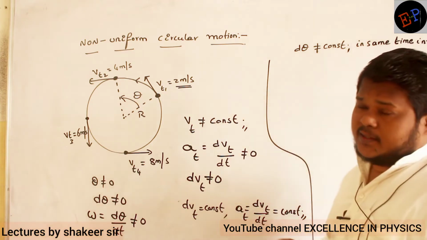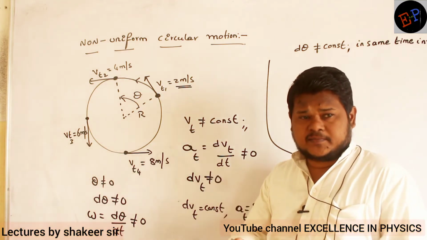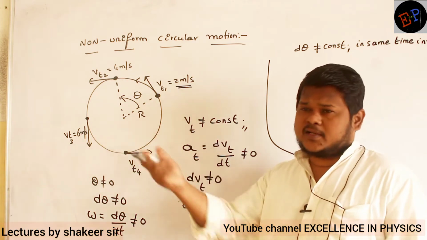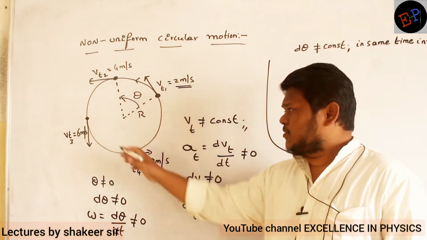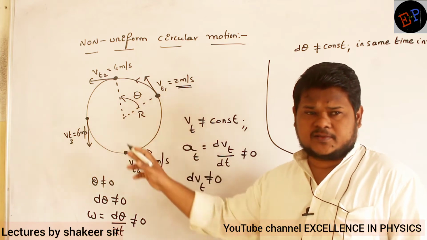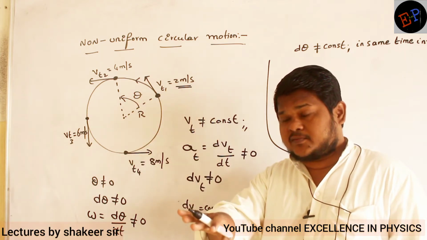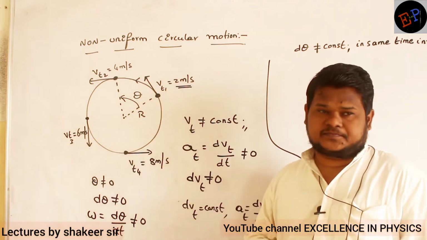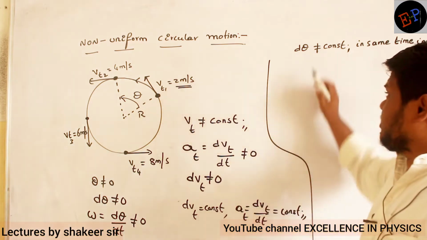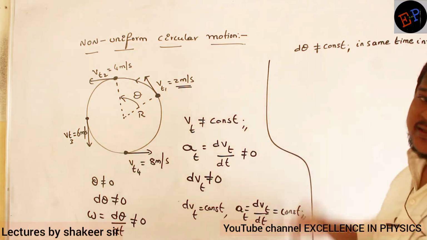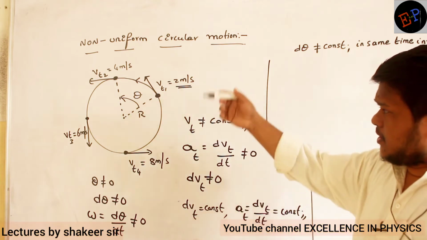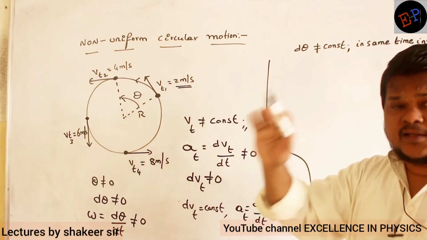In the same time interval, is the change in angle a constant? No. In the first second it covers 10 degrees. The velocity is increasing, isn't it? Speed is increasing continuously, so the angle covered by the particle will also continuously increase. Are you able to understand? So the change in angle is not a constant because the tangential speed is continuously increasing.